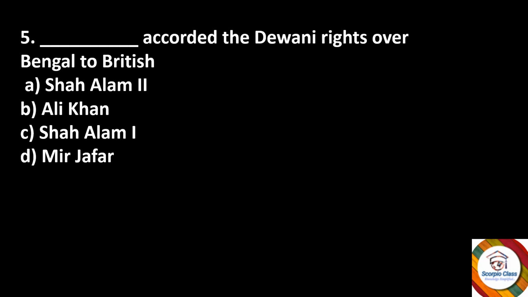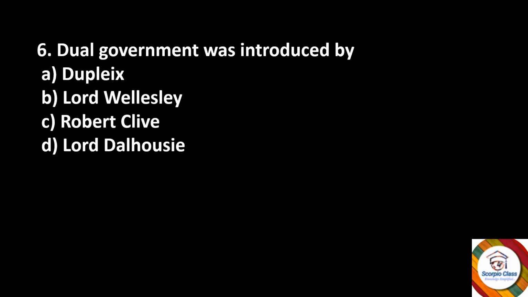Shah Alam II, Ali Khan, Shah Alam I, or Mir Jafar? The right option is option A, Shah Alam II. Next, dual government was introduced by Dupleix, Lord Wellesley, Robert Clive, or Lord Dalhousie? The right answer is option C, Robert Clive.